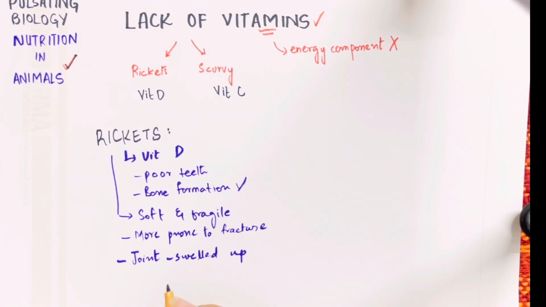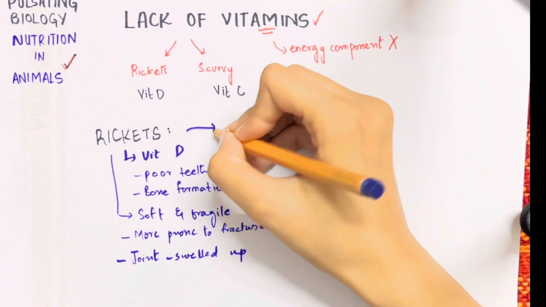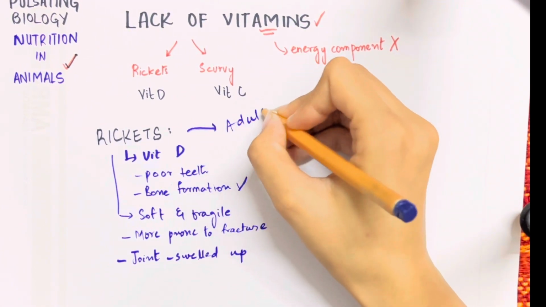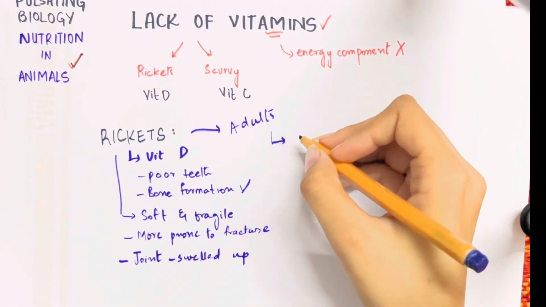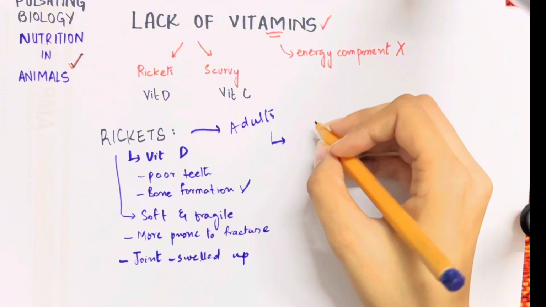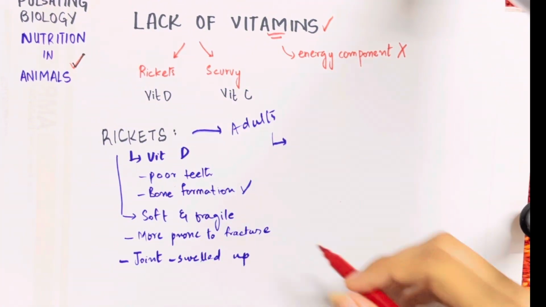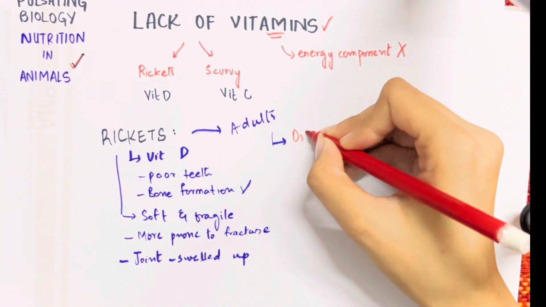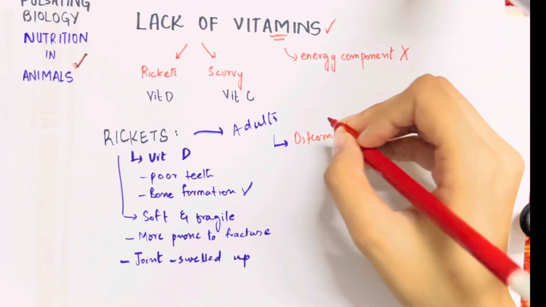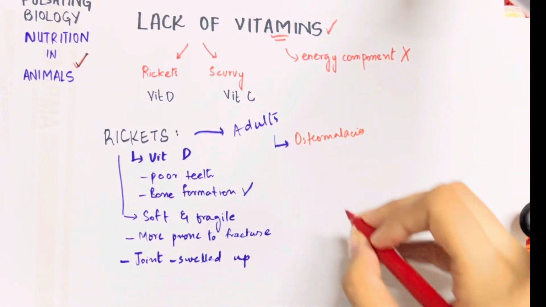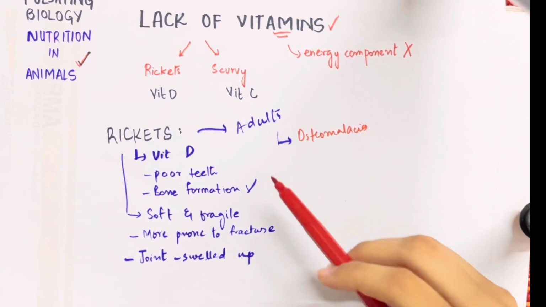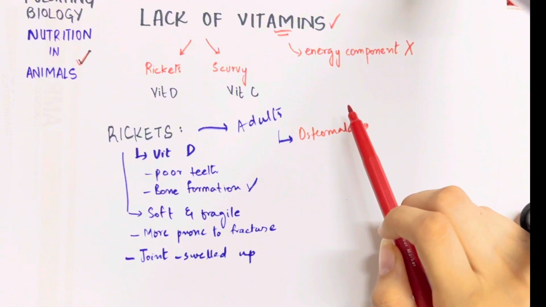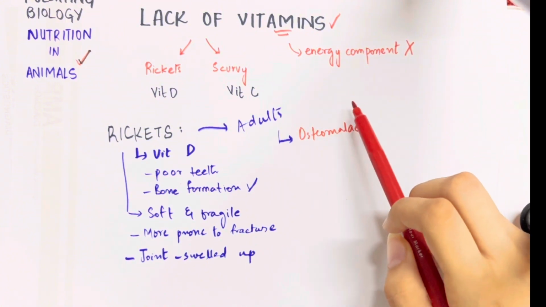Whereas when you talk about rickets in adults, it is caused by vitamin D deficiency, of course, but the disease caused in adults is often termed osteomalacia, which means calcification is not taking place. In osteomalacia there is swelling in the joints and softening of the bones, which makes them fragile and more prone to fractures.